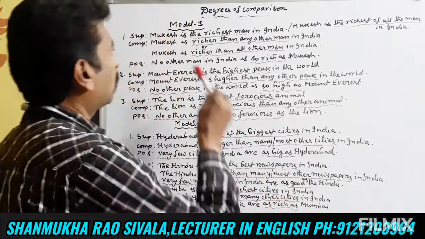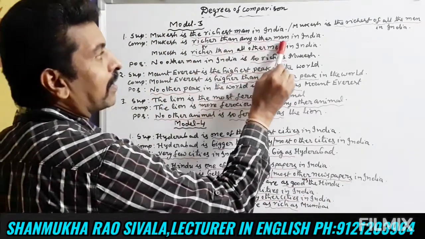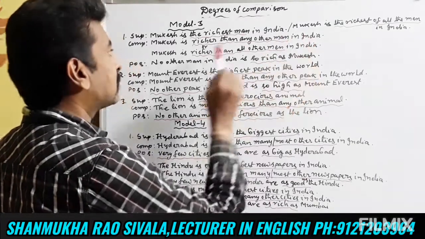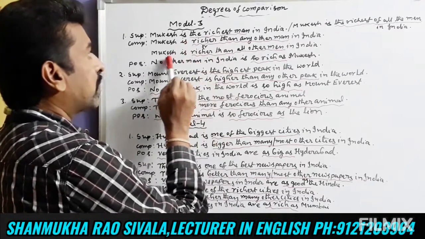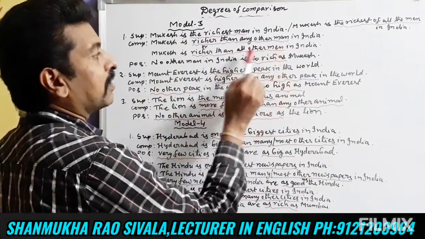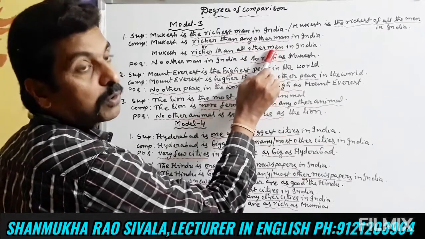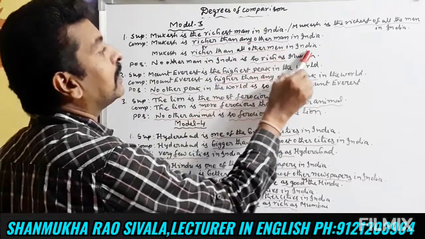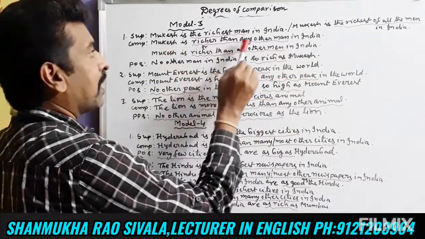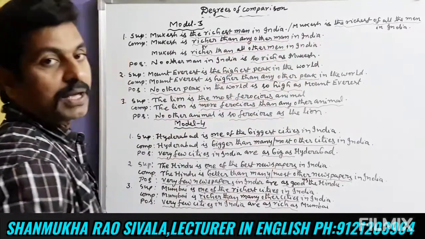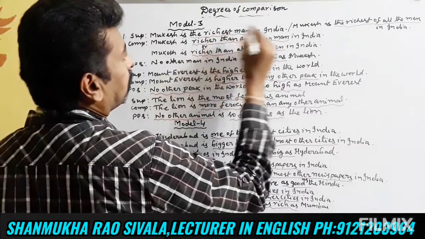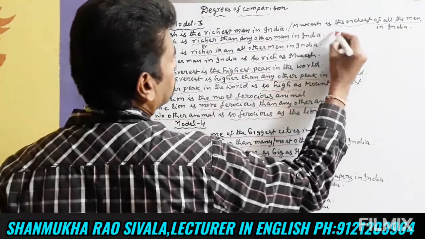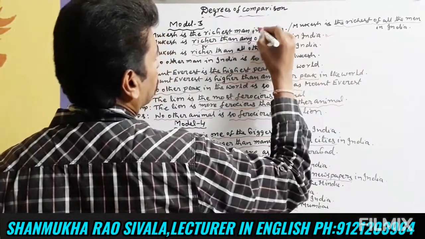Comparative form. Mukesh is richer than any other man, singular. Any other man in India. Or else, this can be written like this also. Mukesh is richer than all other men, plural form. Mukesh is richer than all other men in India. Or else, Mukesh is richer than any other man in India. Okay, it can be written either way. Superlative degree in two ways can be written, comparative degree in two ways can be written. But mostly we will prefer this one and this one.